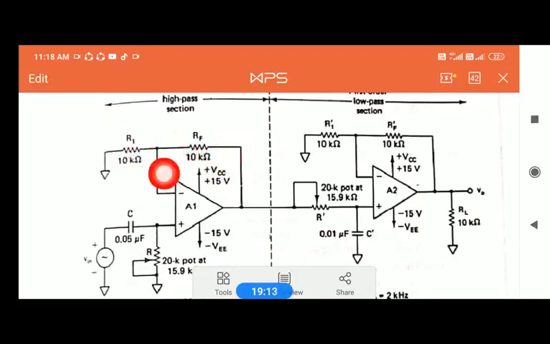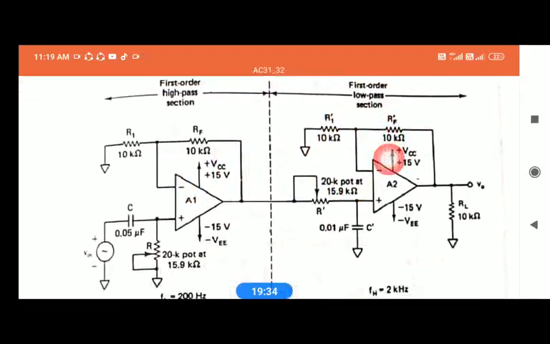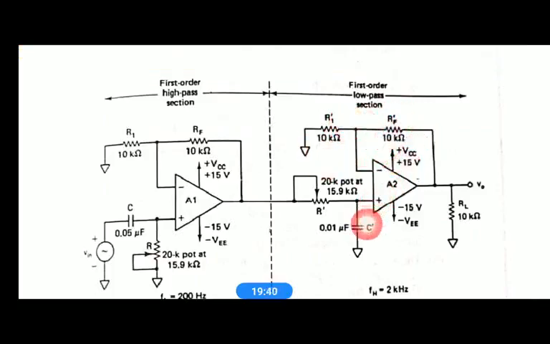So if you keep these two equal, the gain for this non-inverting amplifier, you know, is 1 plus RF by R1, right? So 1 plus 10K by 10K, you will get 2 here, the gain is 2. Here also you keep R1 and RF equal, okay? So for the low pass filter, where we have taken R1 dash and RF dash here, if you keep these equal, this amplifier also gives gain 2 here, right? This circuit is giving gain 2, this circuit is giving gain 2.